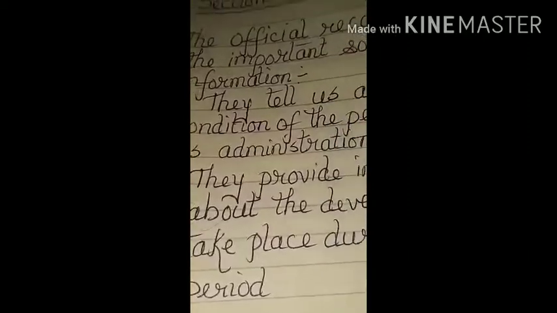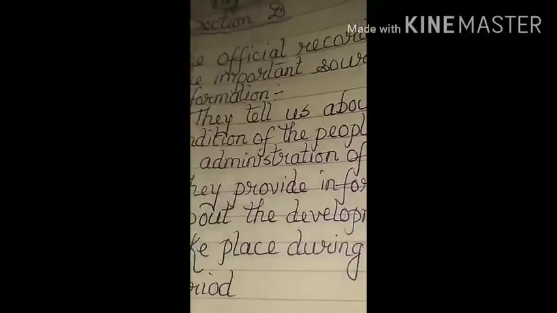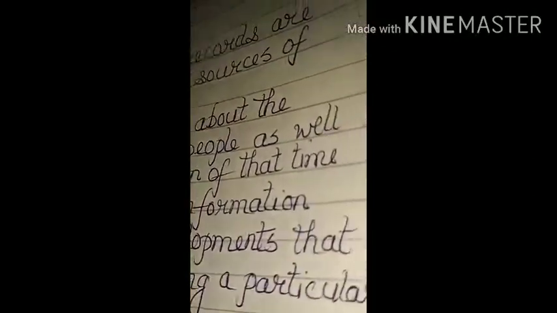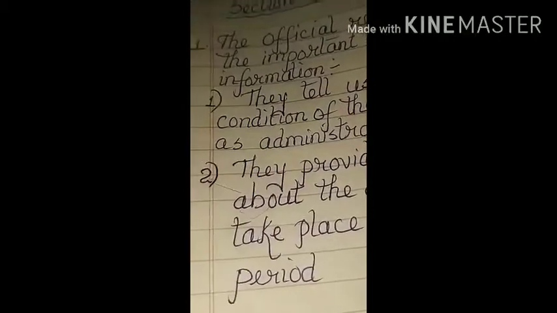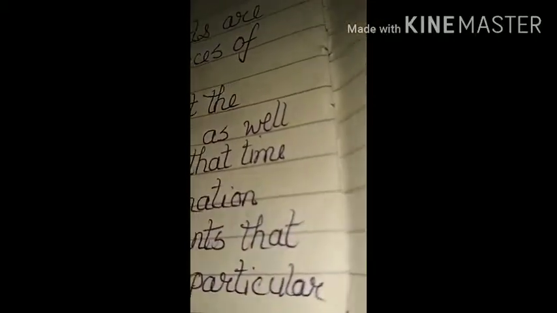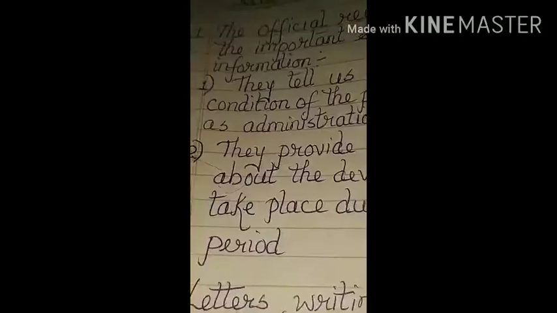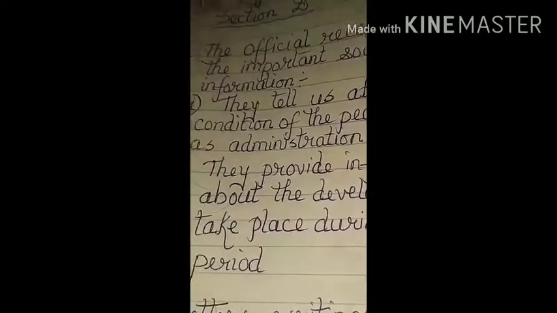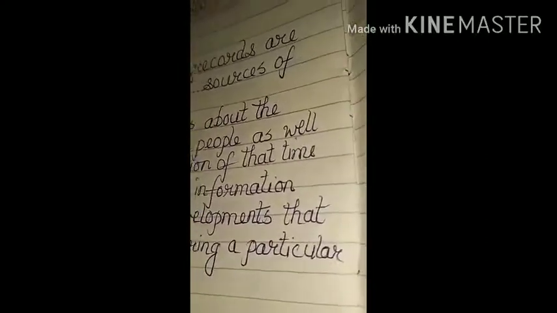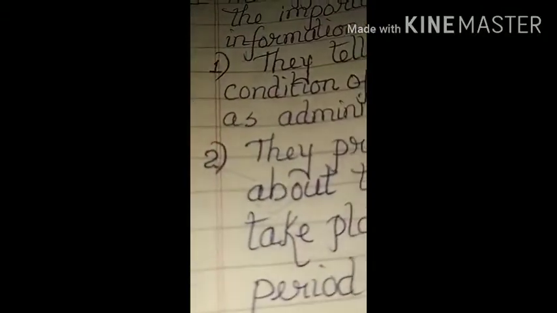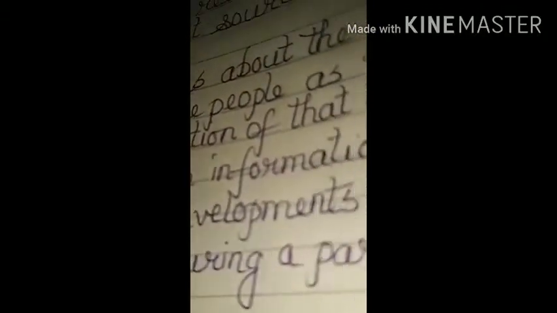Second is they provide information about the developments that take place during a particular period. I repeat, they provide information about the developments that take place during a particular period.